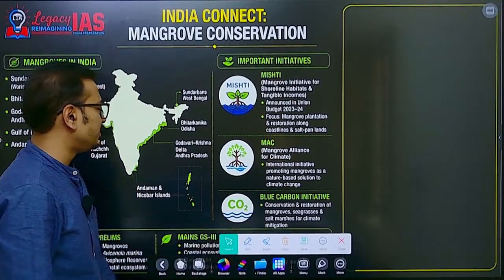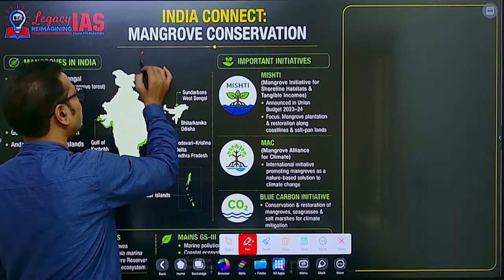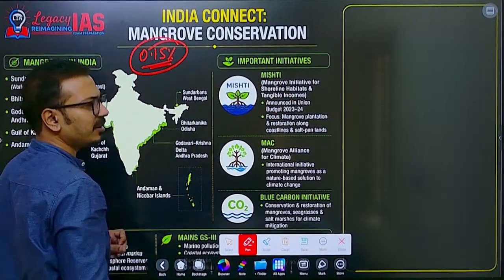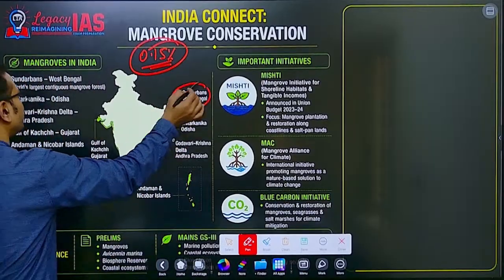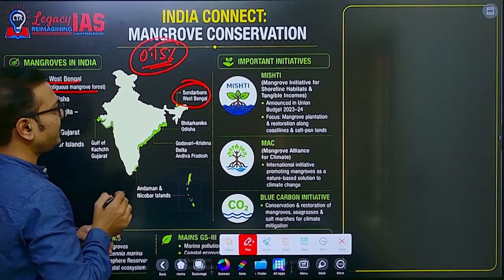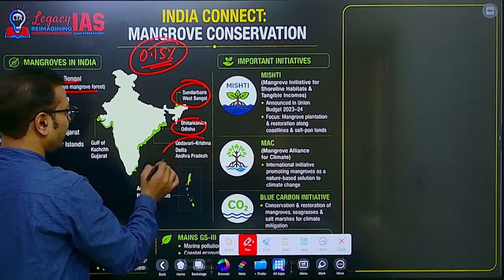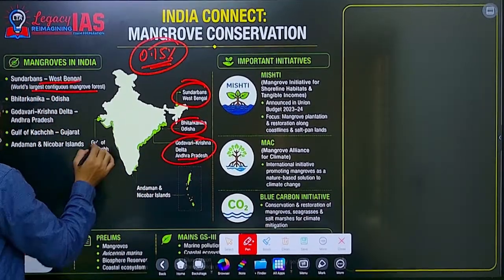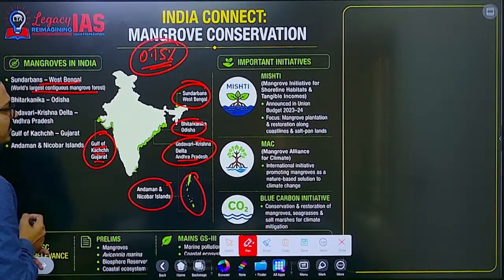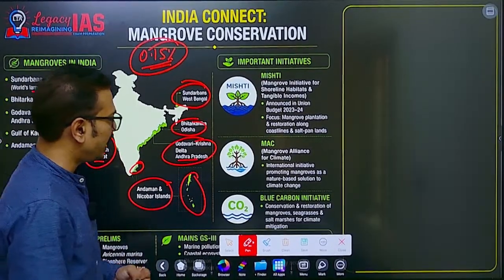Then, overall, mangrove conservation in India: where are the mangrove forests in India? Area-wise, 0.15% of India's total geographical area is covered by mangrove forest. The largest is the Sundarban forest in West Bengal, the world's largest continuous mangrove forest. Second is Bhitarkanika in Odisha, then the Godavari-Krishna Delta in Andhra Pradesh. Fourth, the Gulf of Kutch in Gujarat, and the Andaman and Nicobar Islands. Then in Tamil Nadu, Pichavaram has mangroves. That is an additional aspect.